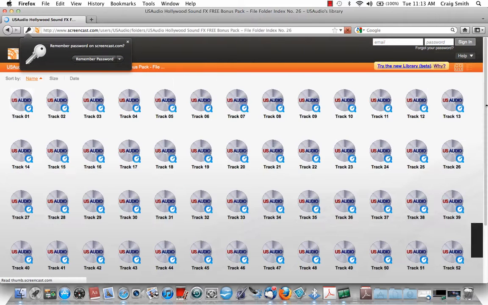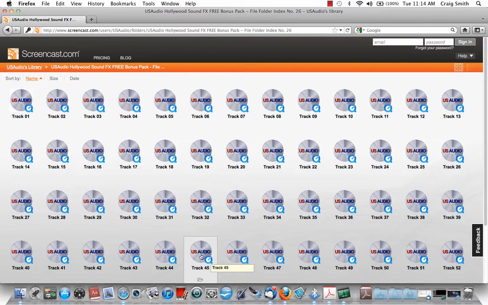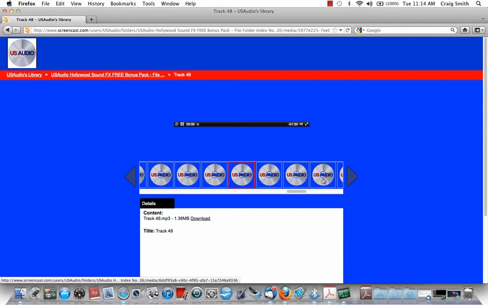Click continue, and as you can see, you're in. And then just peruse, look at your index that is free at the site. It'll show you in alphabetical order what all your files and folders are. Once you find out which one you want, just navigate to that folder, open it up, navigate to that track, and each track has multiple sounds. And we'll show an example here.